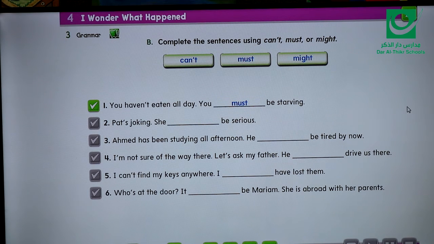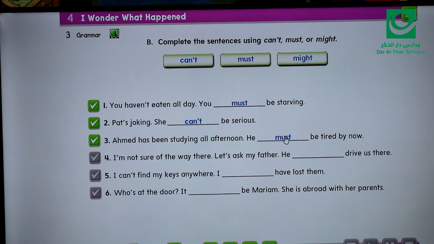What about number two? Bat is joking. She can't be joking, kidding. So I'm sure that she is not serious. So she can't be. Very good. What about number three? Ahmed has been studying all afternoon. Well, if somebody has been studying all afternoon, that means for sure he must be tired now. He must be tired now.